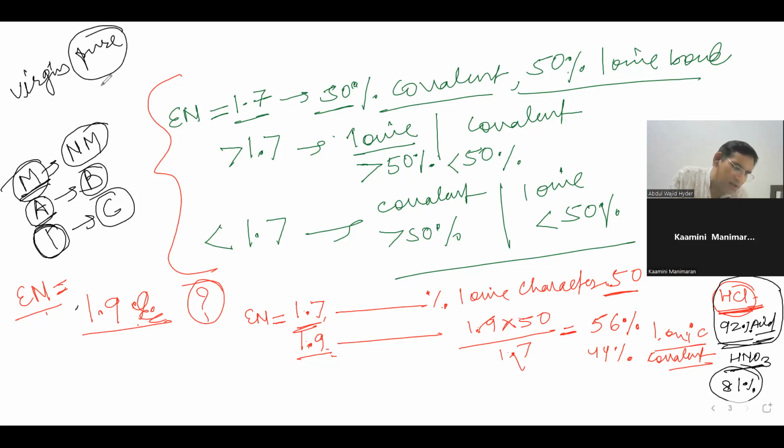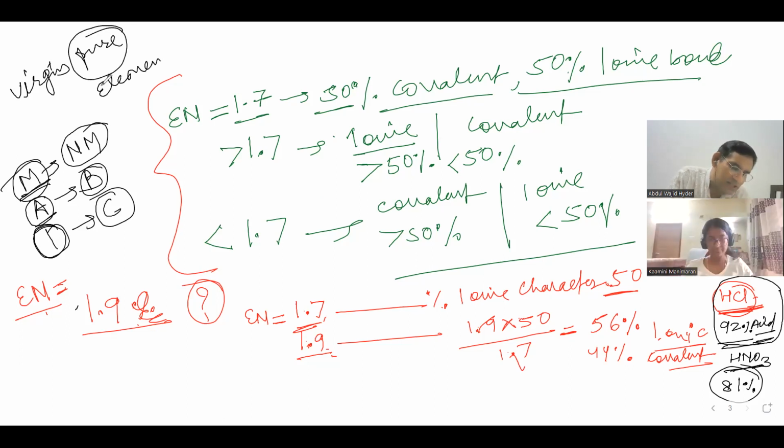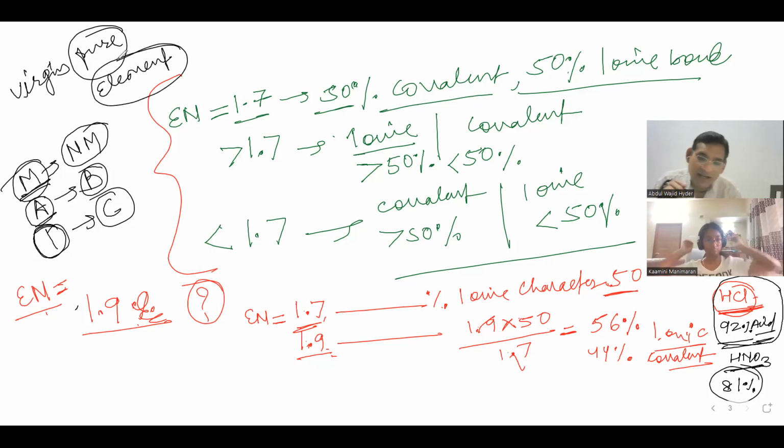Virgin means what? Pure element. So this word virgin can truly never be used for human beings. It can only be used for God, because it is God only who can be 100% male or 100% female. We all are mixtures. So in the true sense, in English we use it in a different context, but in the true sense it can only be used for virgin meaning element.